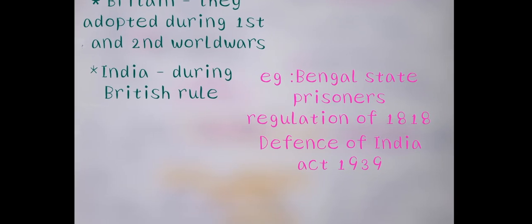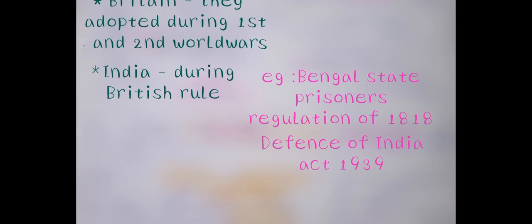For example, during the British rule there were the Bengal State Prisoners Regulation Act 1818 and the Defence of India Act 1939. These two are very important preventive detention laws from the British rule.